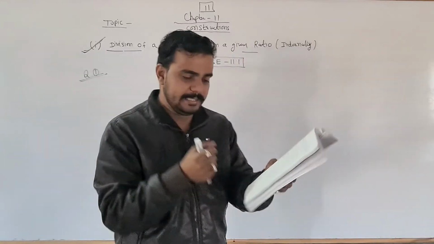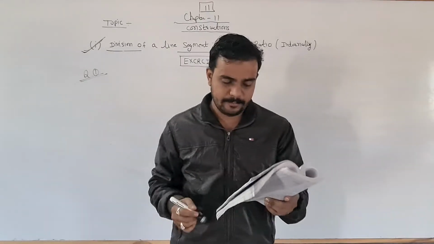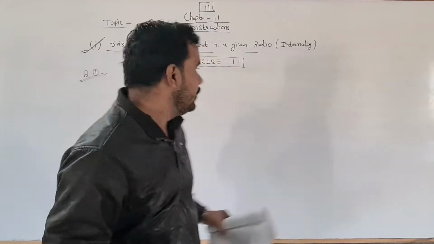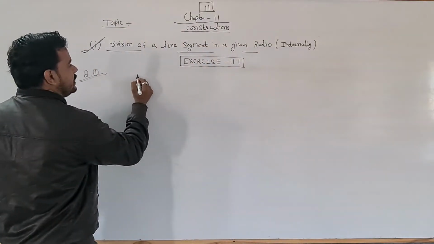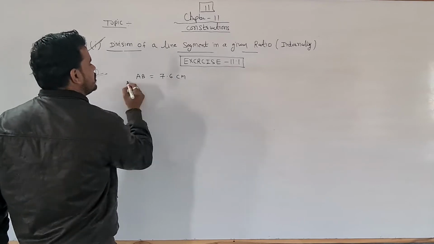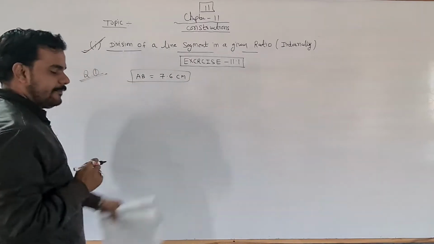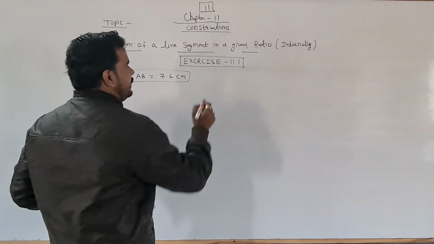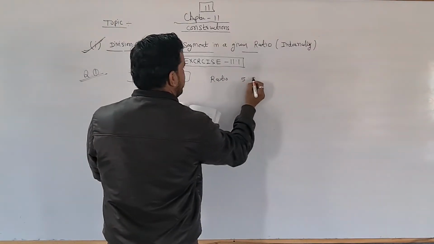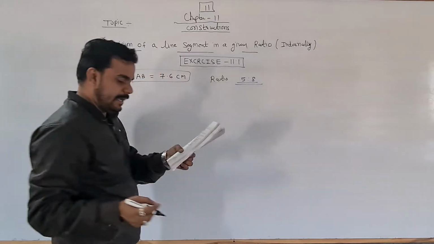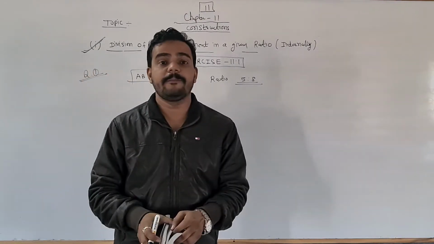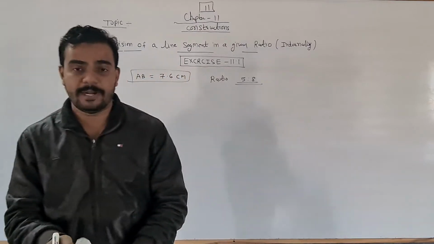So I will solve only this one. Just see that on the board. Draw a line segment of length 7.6 centimeters. First of all, let AB equal 7.6 centimeters, and we have to divide it in the ratio 5:8. We have to divide it in 5:8, measure each part, and measure both parts afterwards.